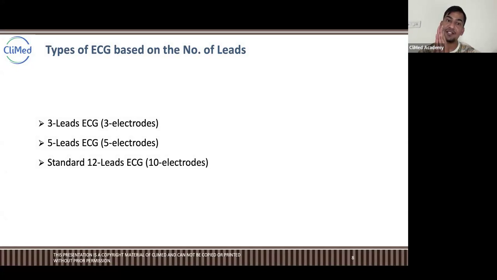There is a difference between lead and electrodes. Electrodes are the part of the physical ECG which is attached to your body. The physical attachment to the body from the ECG machine is called electrodes. So 3 electrodes, 5 electrodes, 10 electrodes, maximum 10 electrodes.